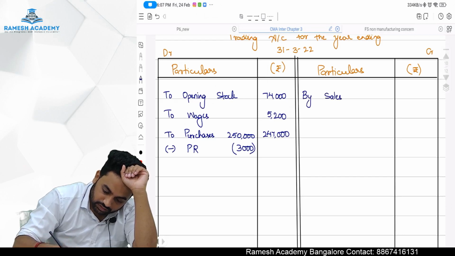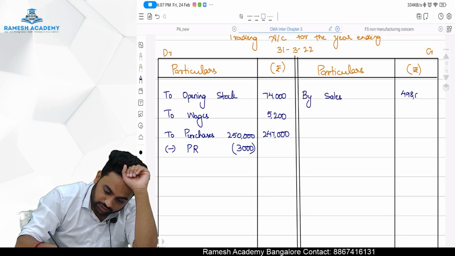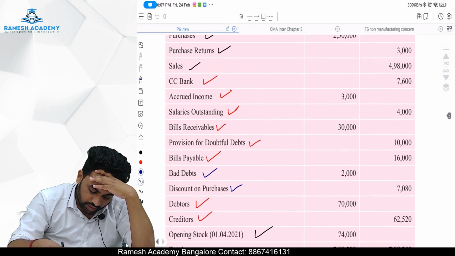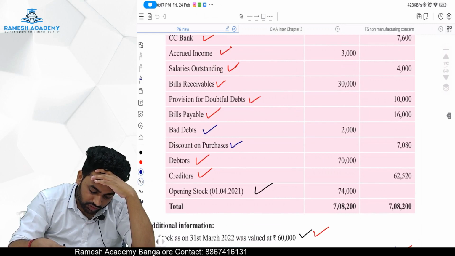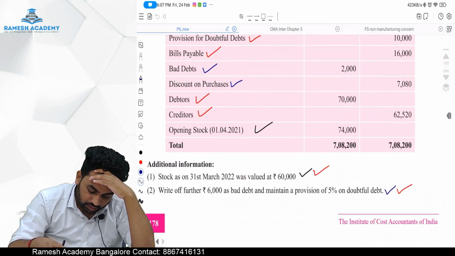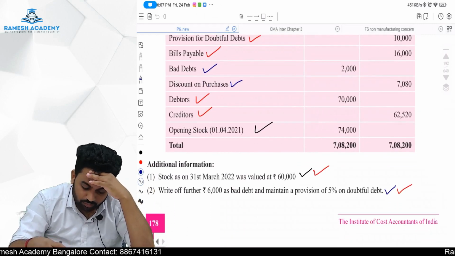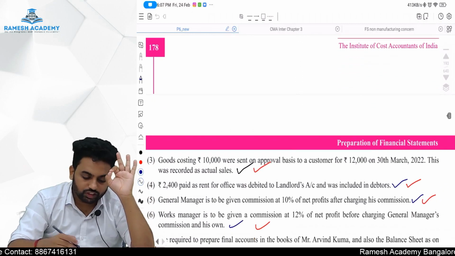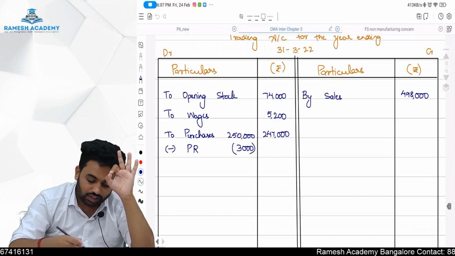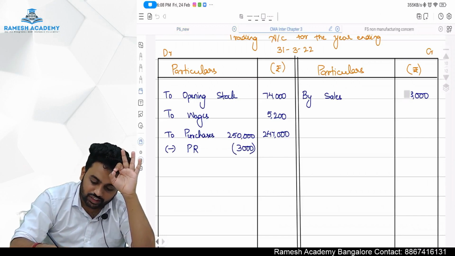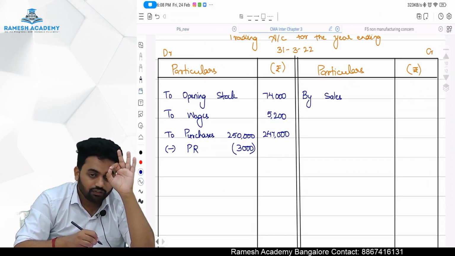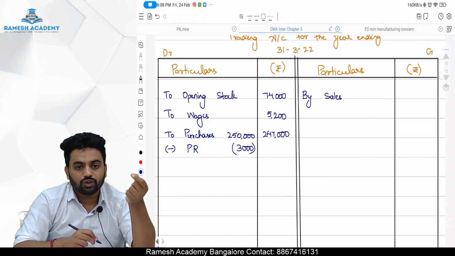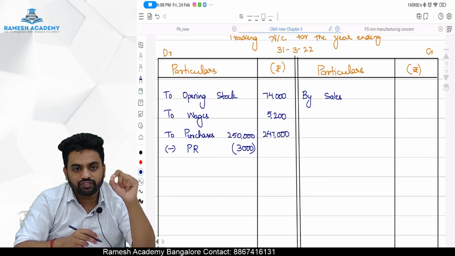By sales 4,98,000. Okay, done. Next there is an opening stock of 74,000 that has been adjusted. Before that there is one more adjustment relating to the goods sent on approval. Goods sent on approval is included in the sales, it seems. Whether it's realized, no, it's not yet realized. Then why are we violating the realization concept? Realization concept says you have to take it as an income only if it's realized.